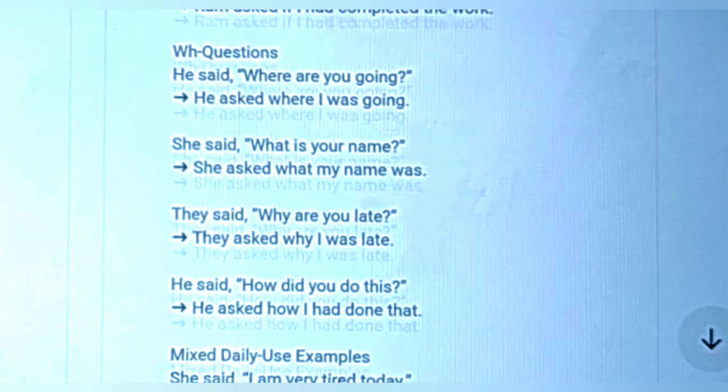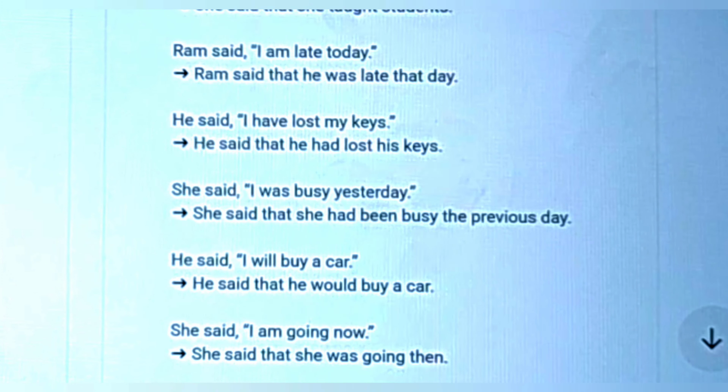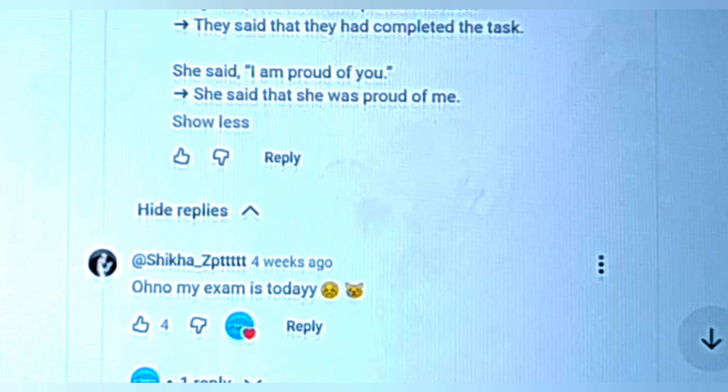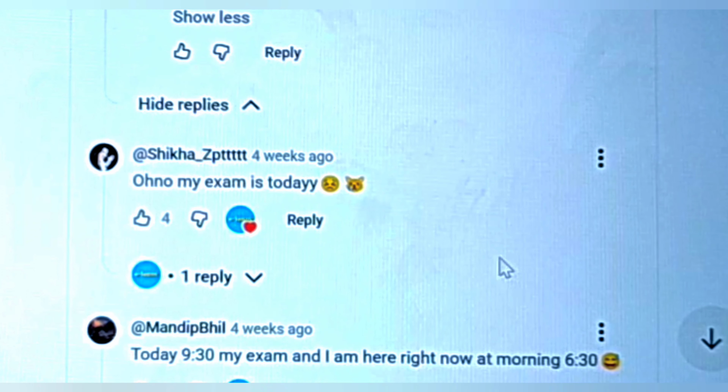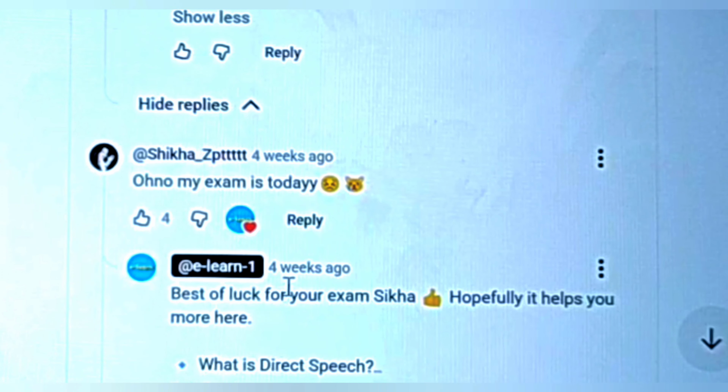As we're scrolling down further, more comments here, we have a look and lots of comments. Shikha says, oh no, my exam is today. And reply here, best of luck for your exam, Shikha. Hopefully it's helping more.